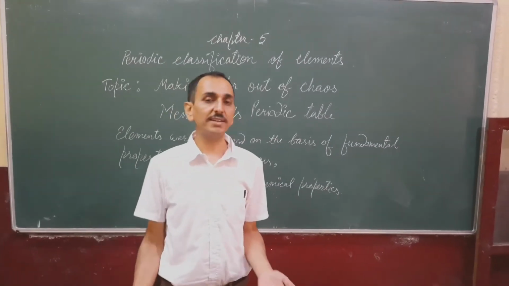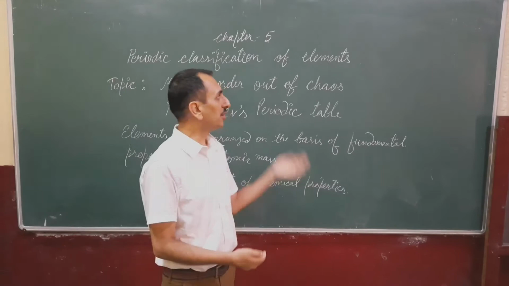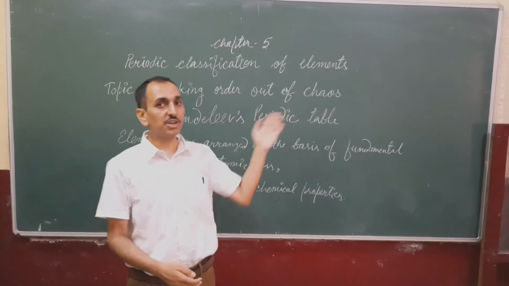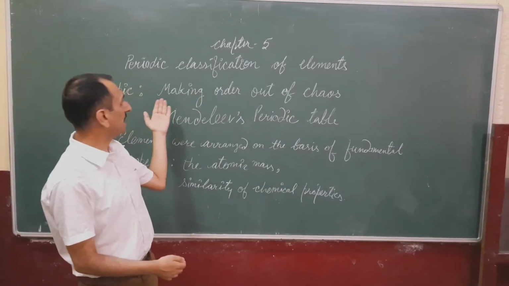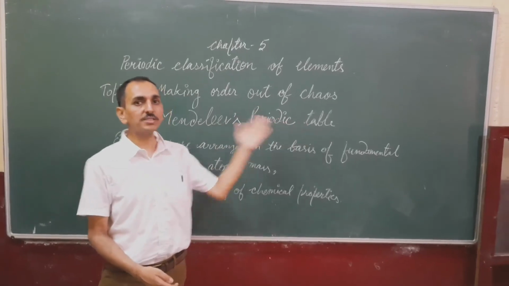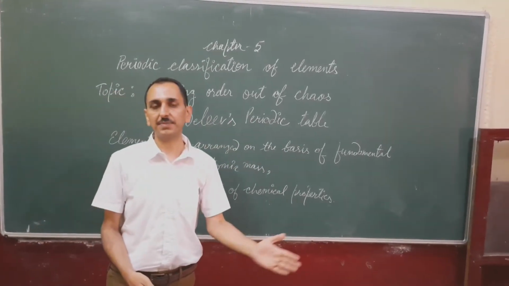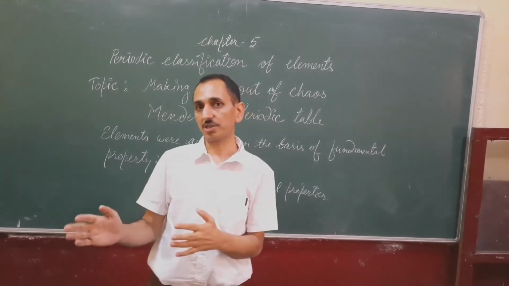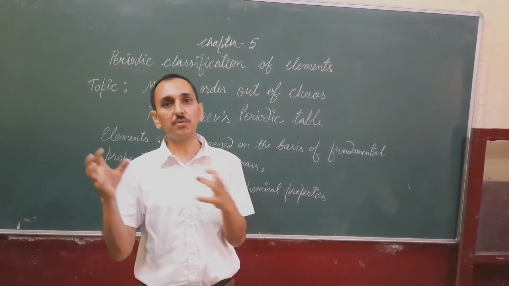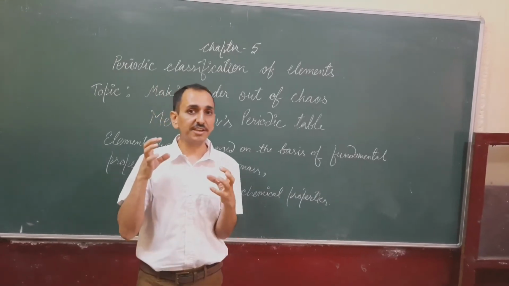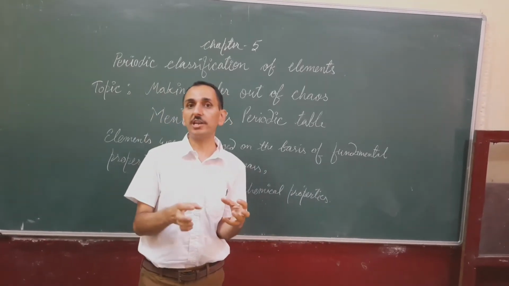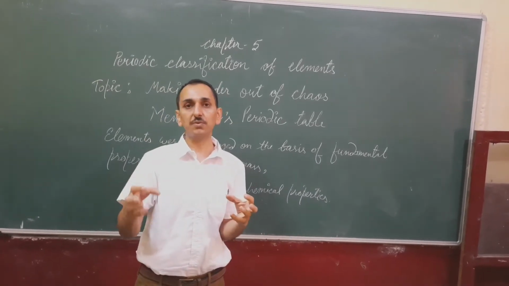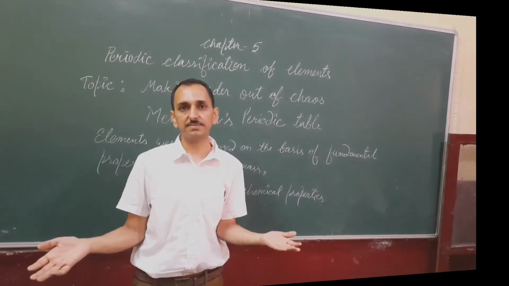Hello everyone, we are discussing chapter number 5, periodic classification of elements. Today we are taking the next topic, making order out of chaos, Mendeleev's periodic table. When there was a failure of Newton's law of octaves, scientists continued their work on finding a pattern in which they can correlate the properties of elements with the atomic mass of elements.